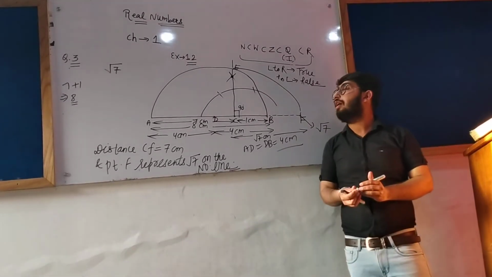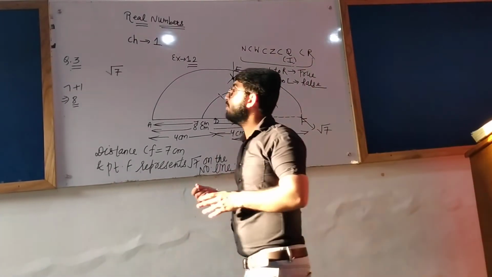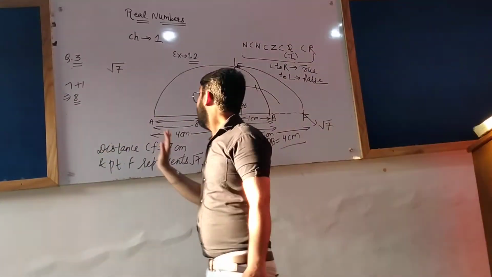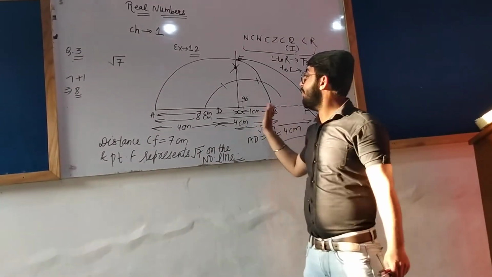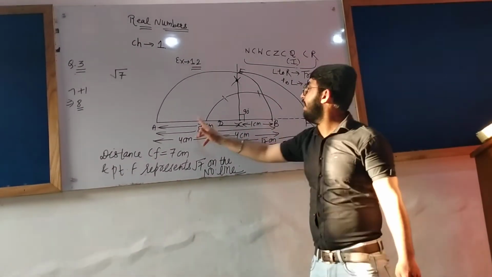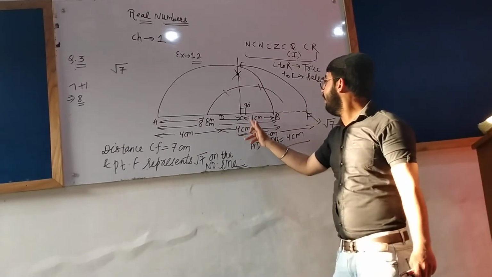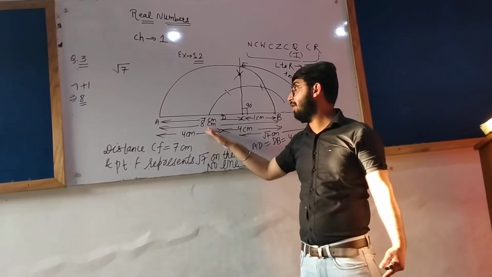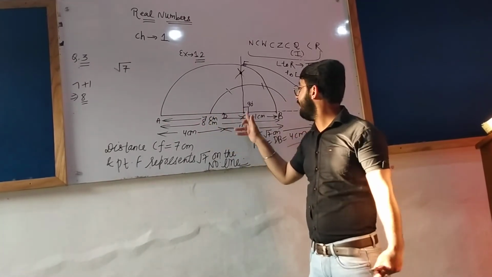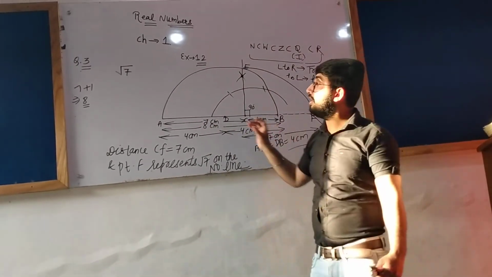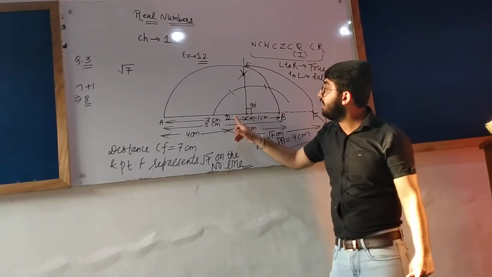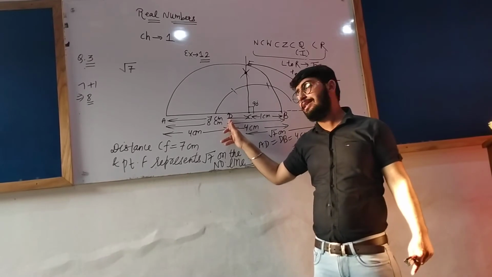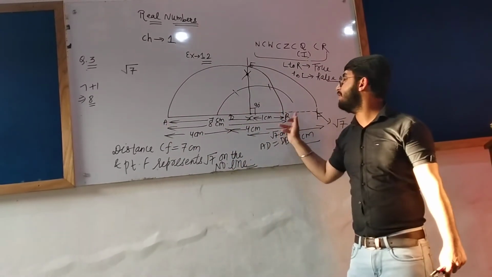Listen to me carefully, fast. What have we done so far? Root 7 was there. 7 plus 1 gives you 8. Now 8 centimeter of length we have drawn, that is AB. AC is 7 centimeter and CB is 1 centimeter, total 8 centimeter. The half of 8 is 4. I have taken D as the midpoint of AB. AD is 4 centimeter, DB is 4 centimeter.